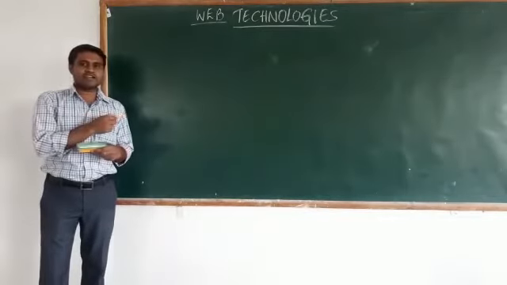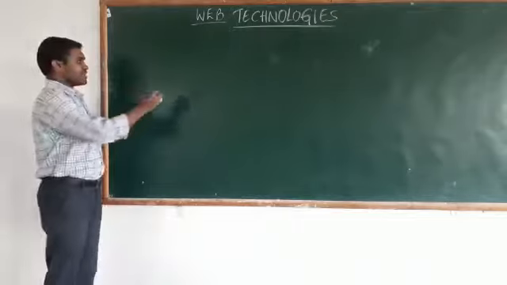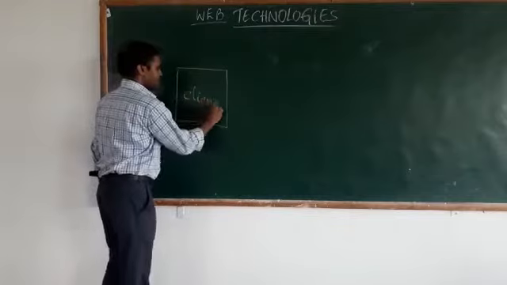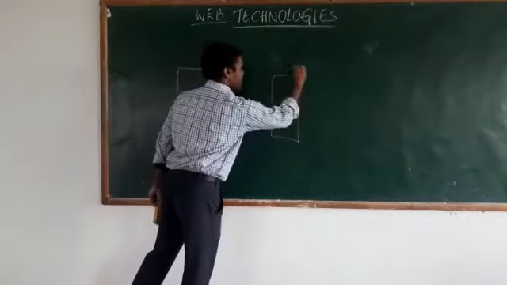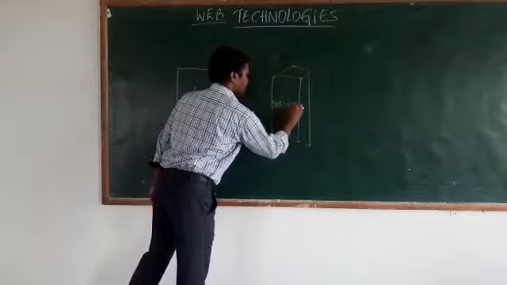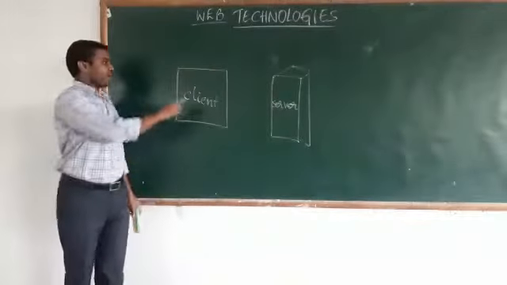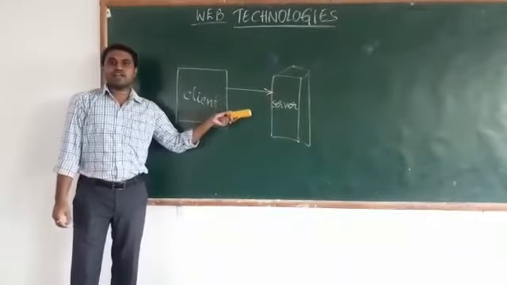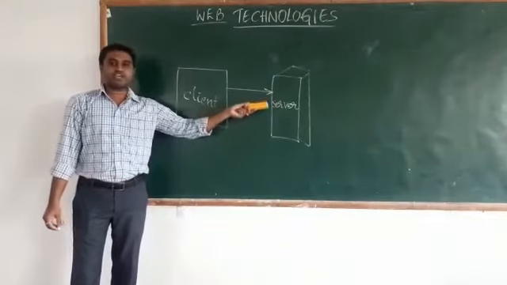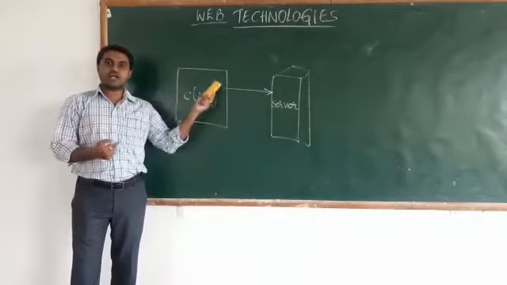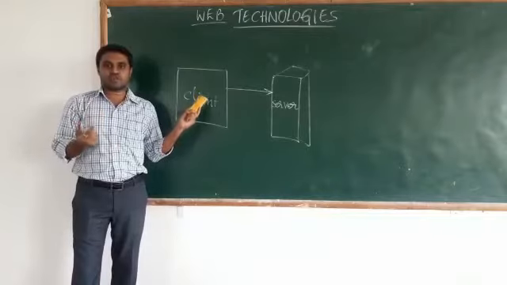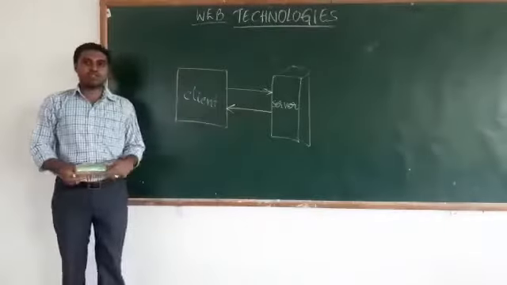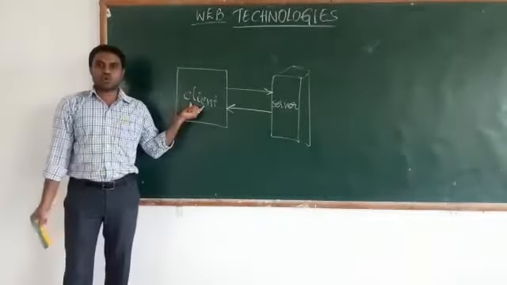Now, what do you mean by a client-server program? In simple words, in a client-server program, there will be a client and there will be a server. In a client-server program, the client sends a request to the server. This server will contain some application programs. These application programs will process the client's request and generate a response. This response will then be sent back to the client. So this is a client-server program.